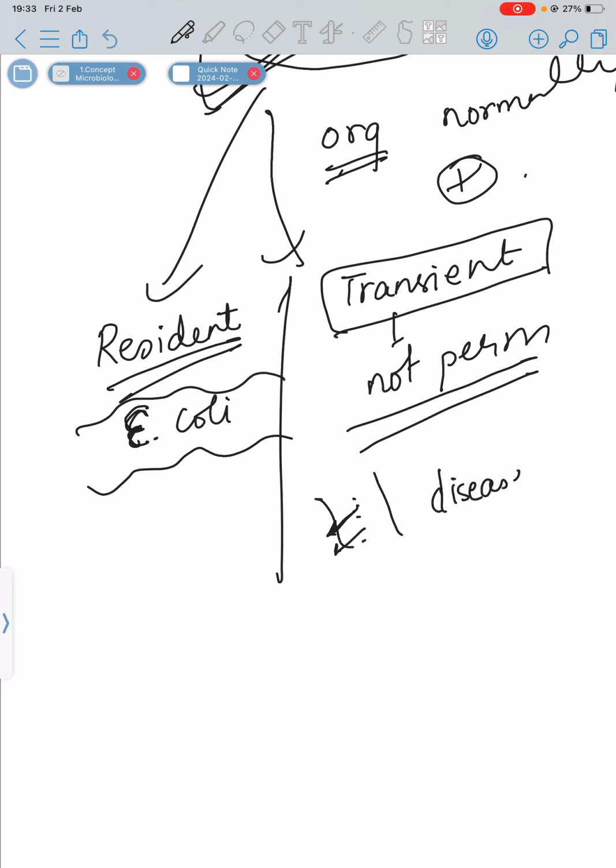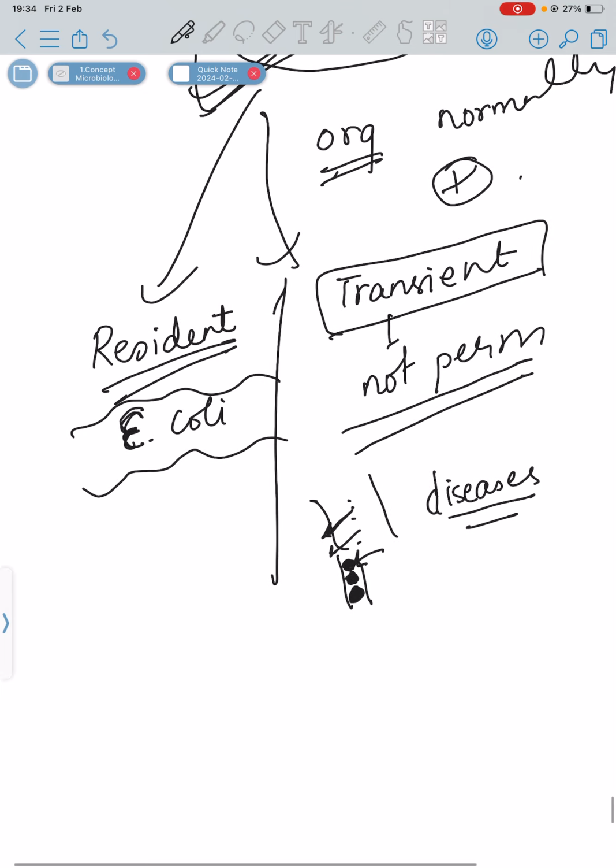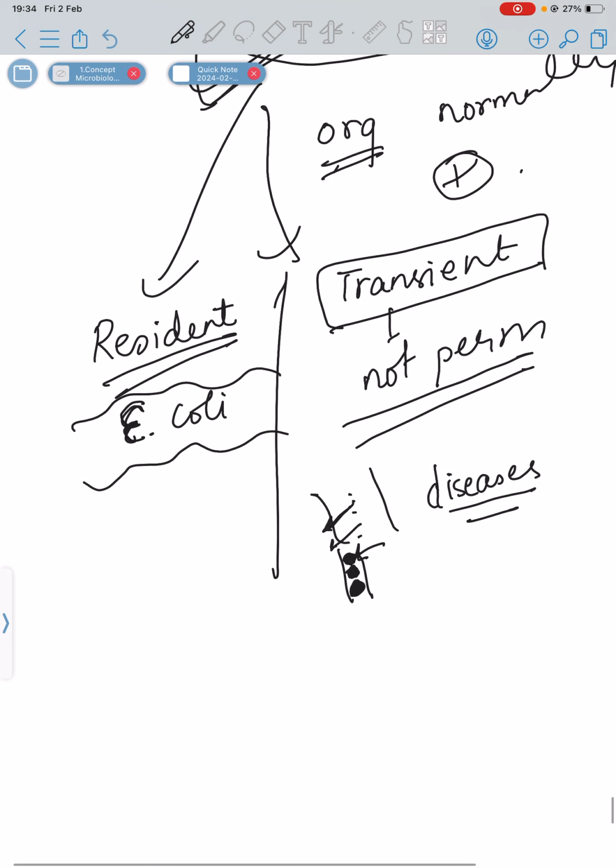But if they see that there are already some resident microbes there, they cannot stay, because resident microbes have already occupied the binding sites, or the nutrients are already being consumed by the resident microbes. So they temporarily appear for some time and then they disappear.